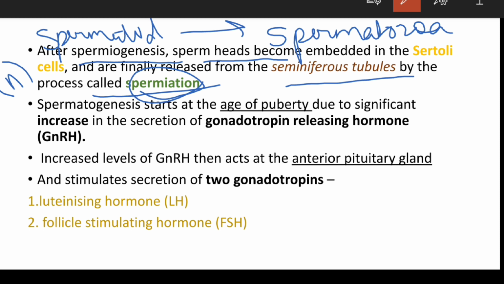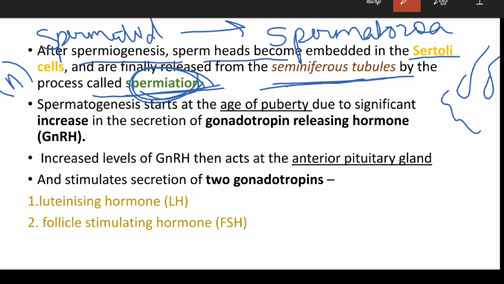So what is spermiation? After spermiogenesis, the sperm head gets embedded into the Sertoli cells and is finally released from the seminiferous tubules. That process is known as spermiation.